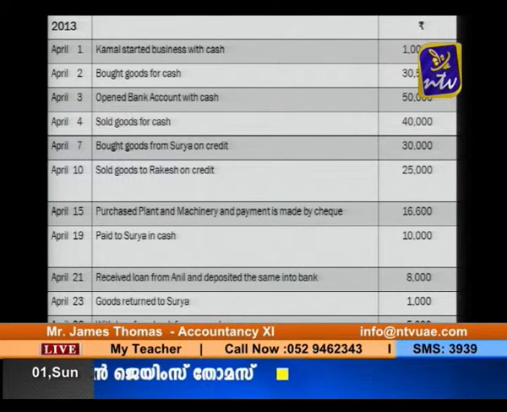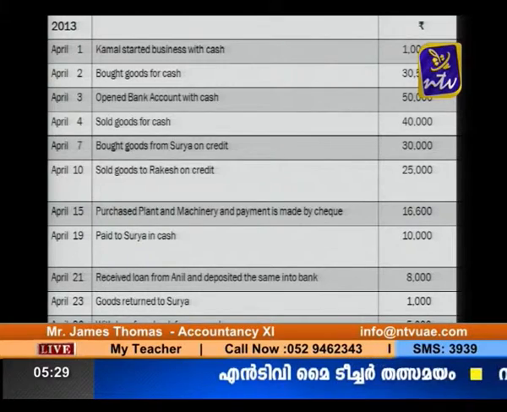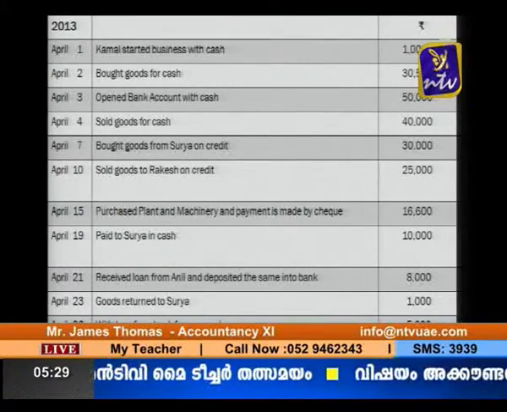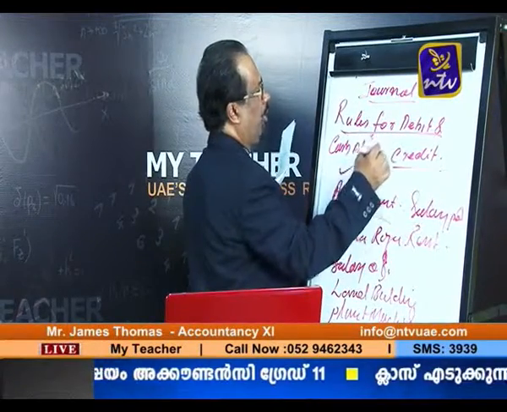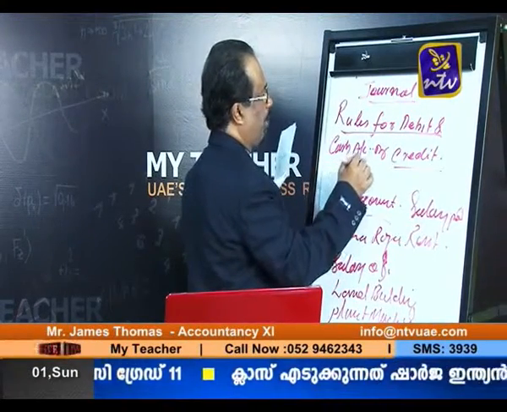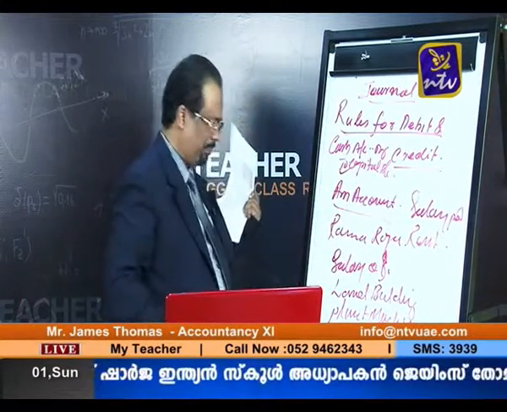So your entry will be: cash account debtor to capital account. The method of journalizing is cash account debtor to capital account. So I am writing here: cash account debtor to capital account.